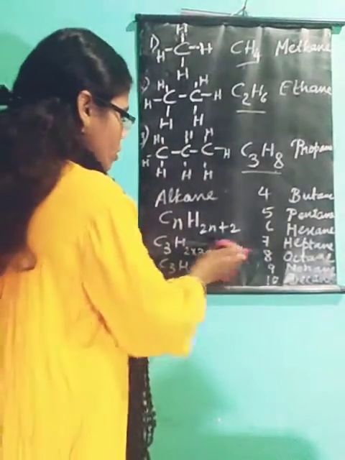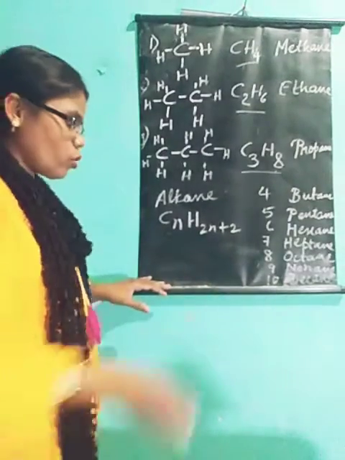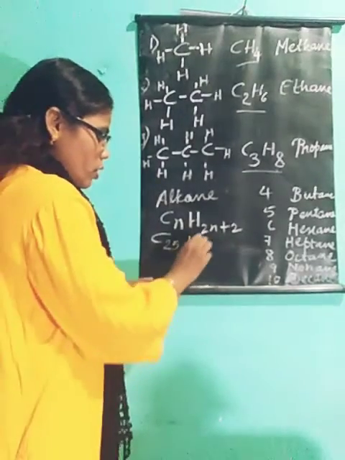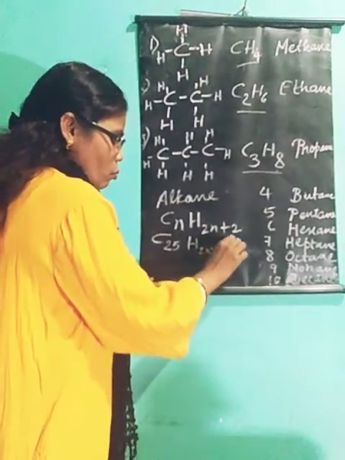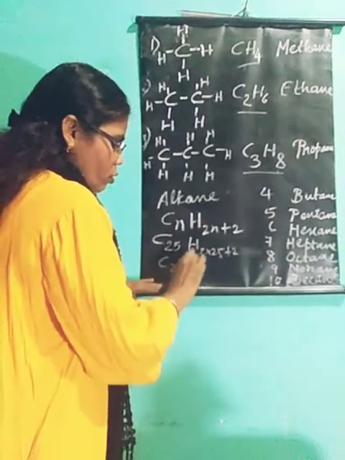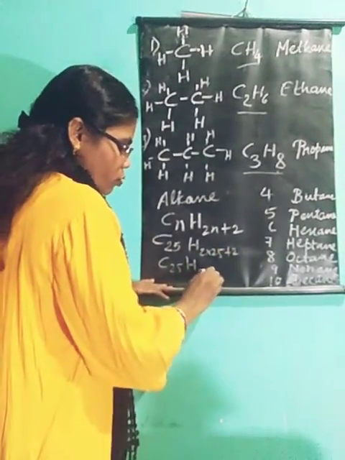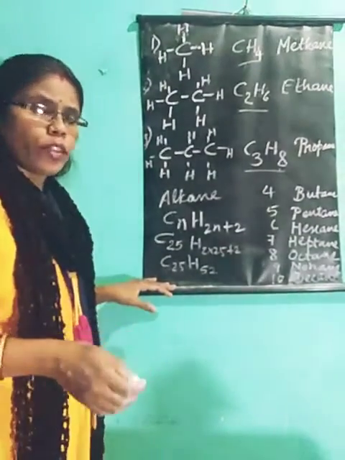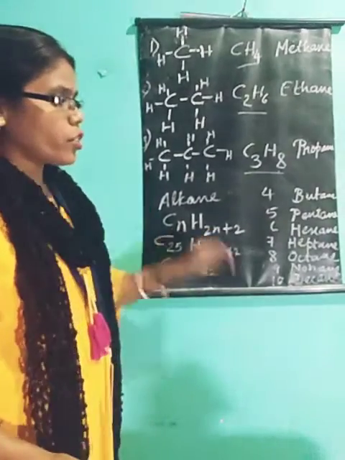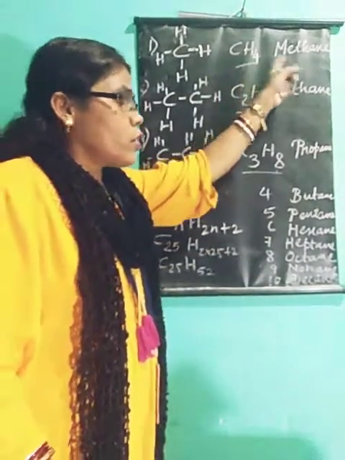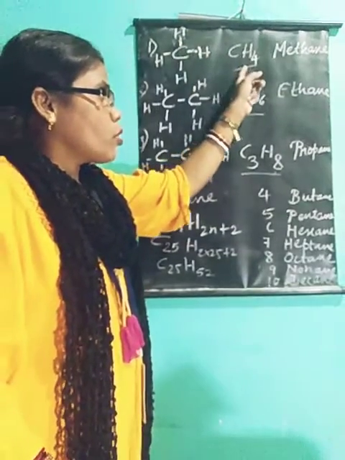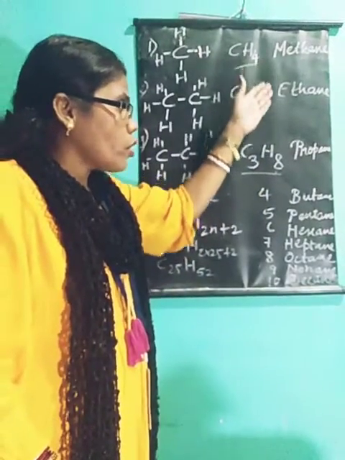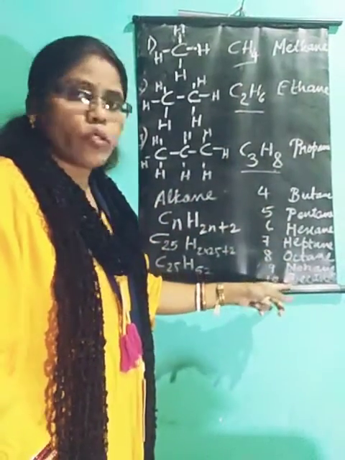Let us take 25 as an example. So what is the molecular formula of the alkane having C25? 25 means H 2 into 25 plus 2, that is, you get C25H50+2, 52. Got it? This is the method by which you can find out the molecular formula. Children, you need to draw the structural formula, molecular formula, and write the names of all the alkane series compounds up to decane in your copy.